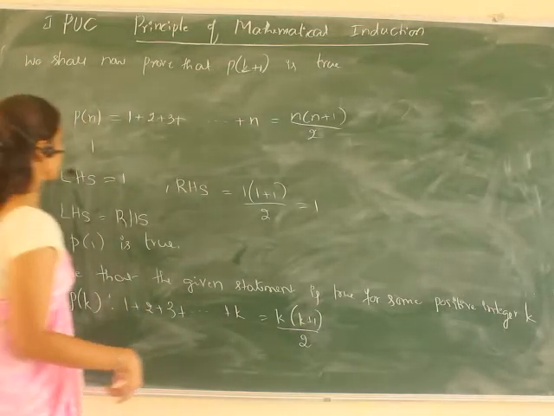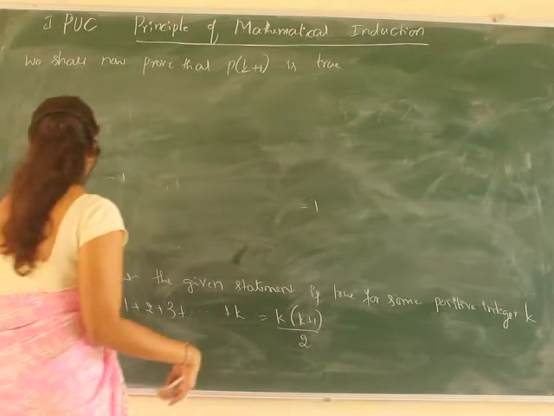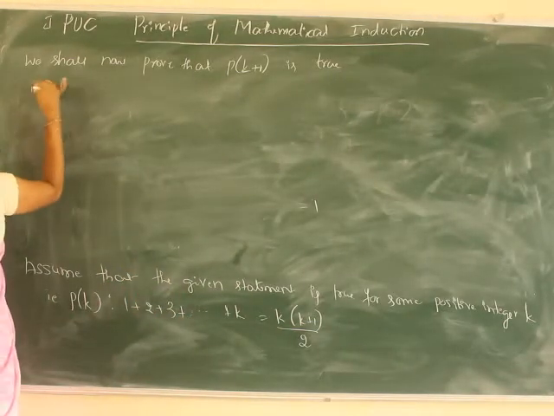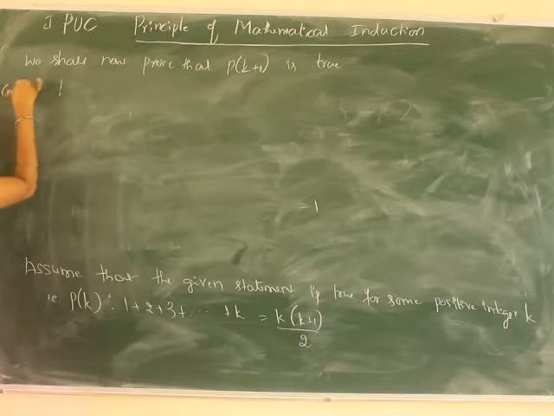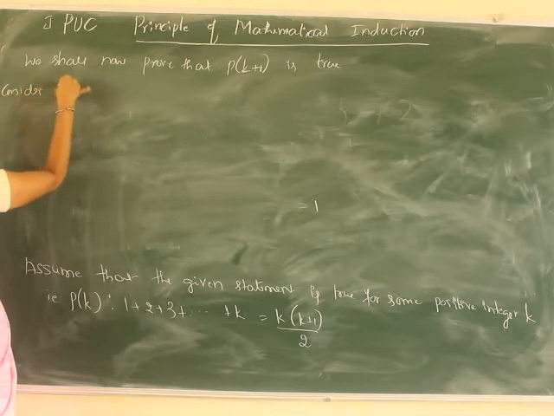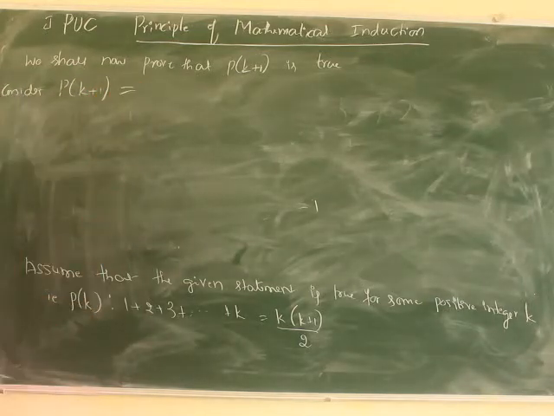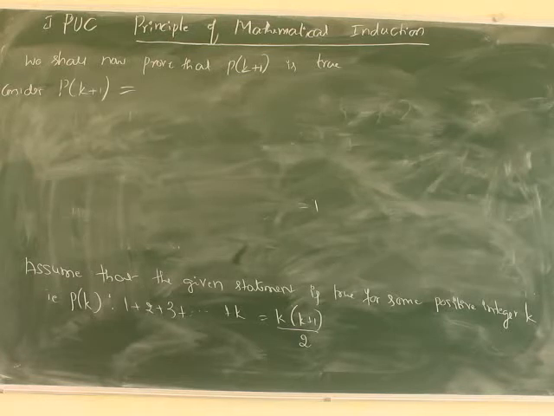Proving this for k plus 1 means I have to consider P of k plus 1. So directly I cannot write P of k plus 1. I have told already, till the kth term I have checked.